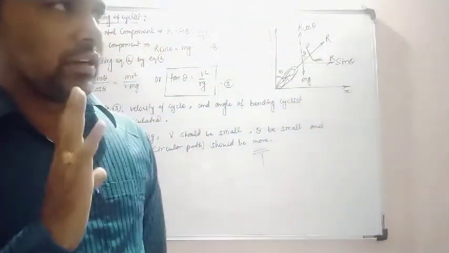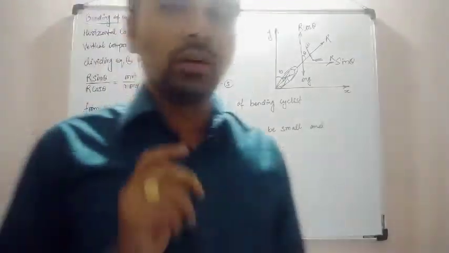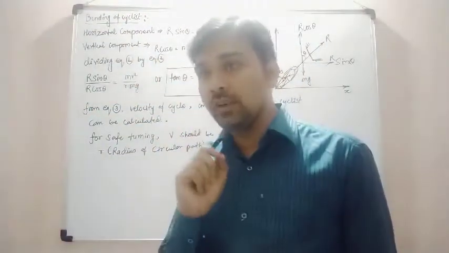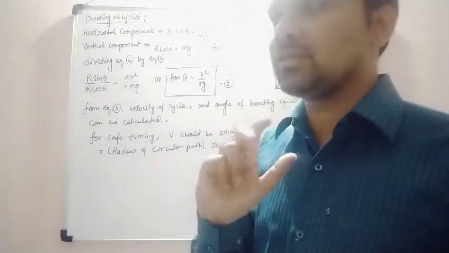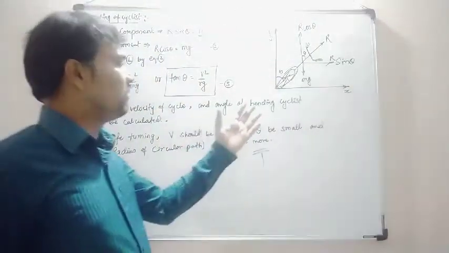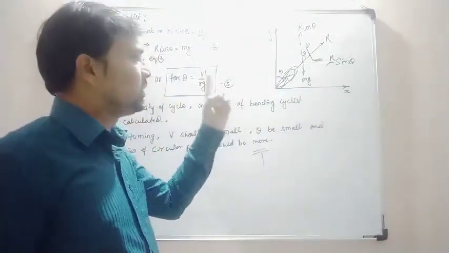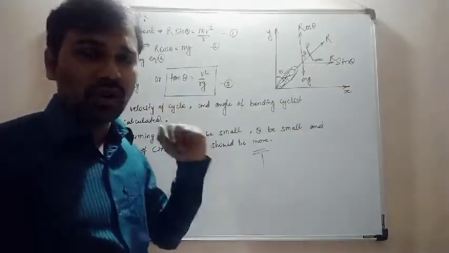This topic is a little bit similar to the banking of road. Over there, we are dealing with a four wheeler. Here, we are dealing with only a two wheeler. So there are certain changes we are going to see here. Again, the same thing we have to do. Consider a cycle having mass m, moving with a velocity v in a circular path. The circular path radius will be given by small r.